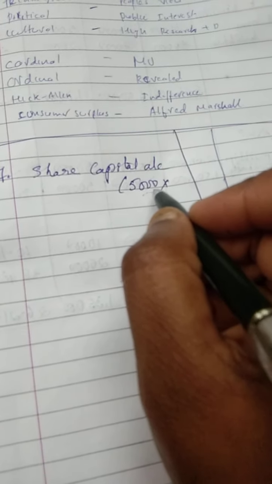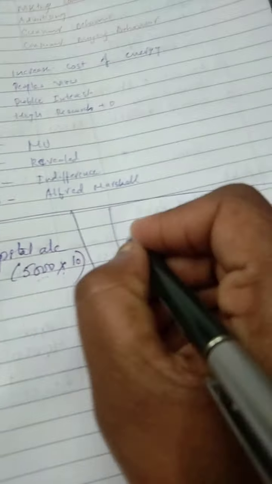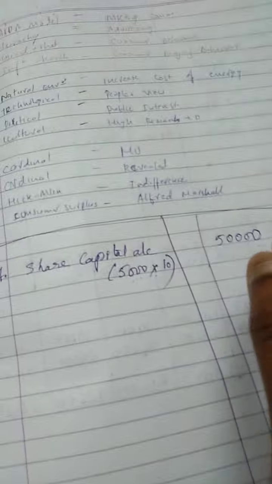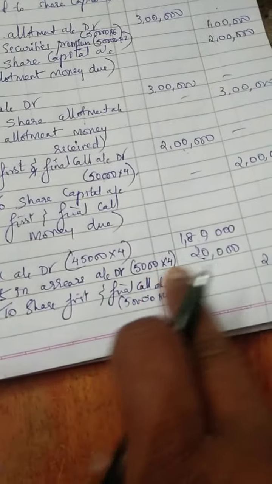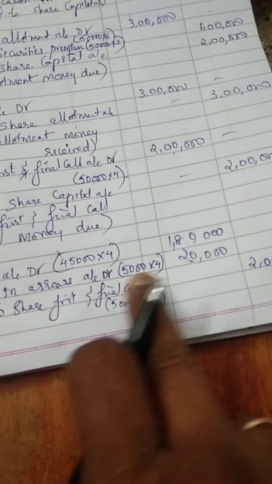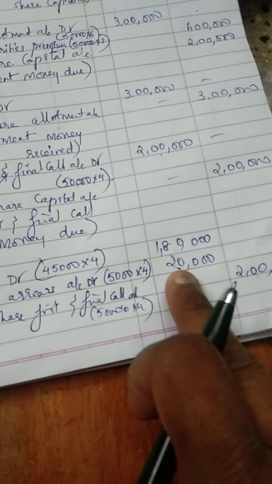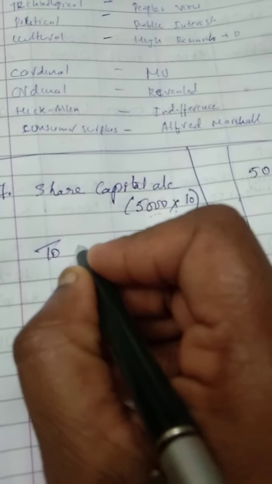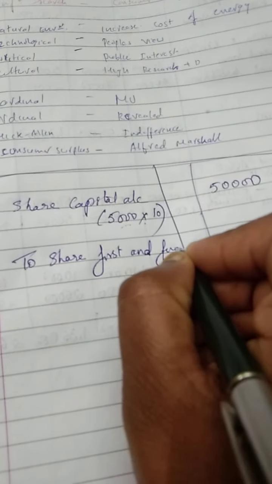Now what is the face value of these shares? It is 10 rupees each. Okay, so into 10, so 50,000. Now I need to show an account of this 50,000. In this 50,000, how much money have I not received? It is shown here. How much money have I not received in that 50,000, I mean 5,000 into 10. That is 50,000 worth of value. How much have I not received? I have not received 20,000. In which stage have you not received? It is first and final call. So you will mention the stage that you have not received. So you will write to share first and final call.